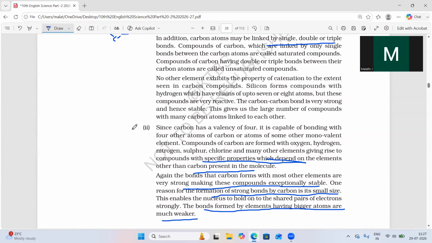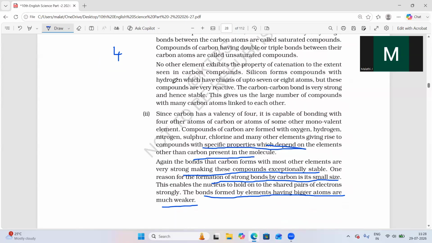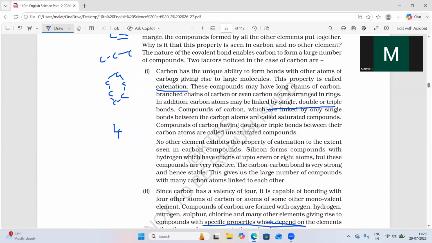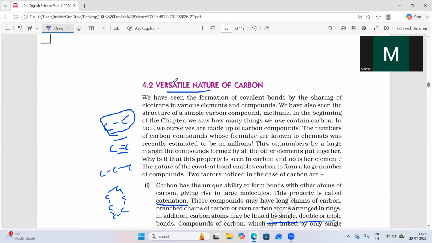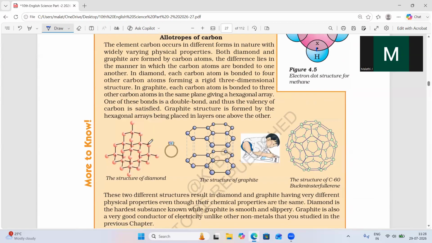Because carbon is a very small atom compared to others in the 14th group, having 4 valency with small size, it cannot hold many atoms. So it has self-linking capacity. That is one property, catenation. How saturated and unsaturated carbon compounds are formed, we'll see. So that is how self-linking capacity is present in carbon.